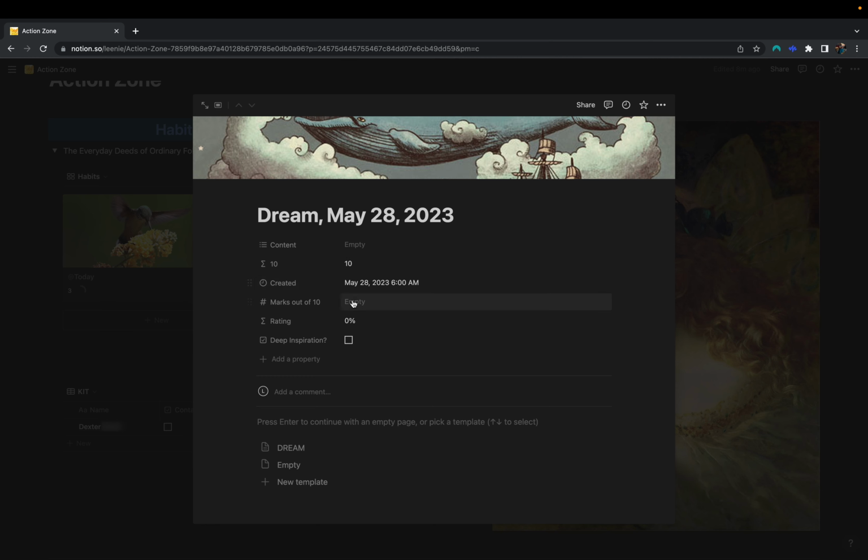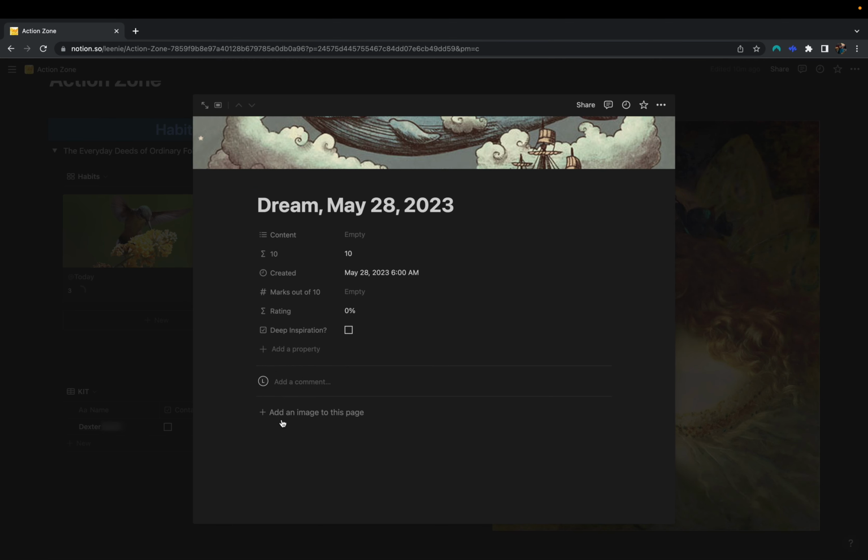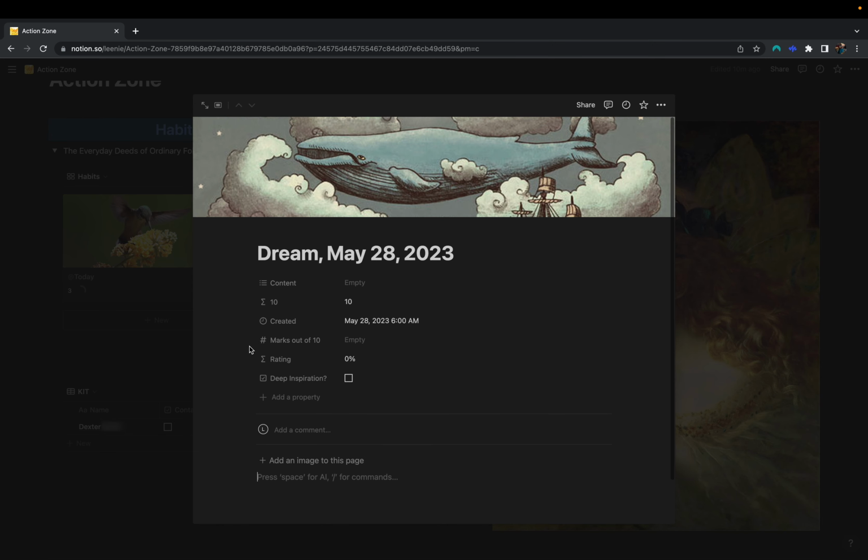Then I'll very subjectively rate whether or not I liked it, giving it marks out of 10. Then here I can use the dream template to basically just write down my dream. In order not to clutter up my database with empty dream templates, I made an automation which, once the day has passed, deletes empty pages and keeps any page that has content written.